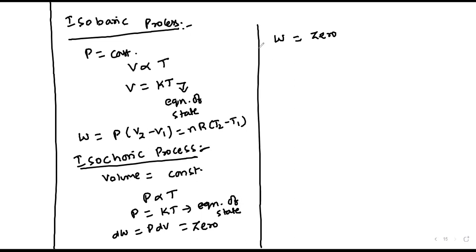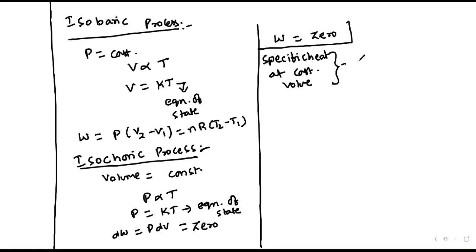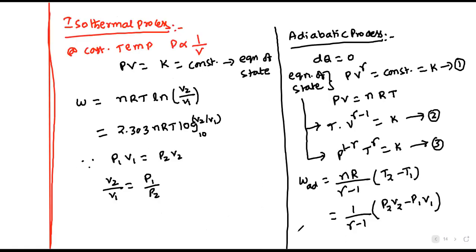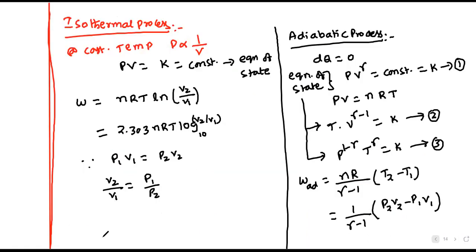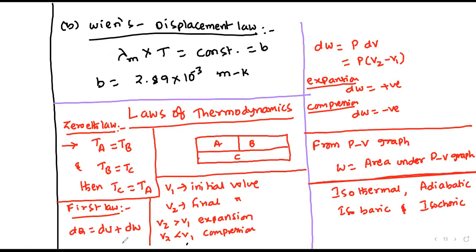After this we have the specific heat at constant volume. When volume is constant, work done will be 0, so the amount of heat supplied is equal to the change in internal energy.